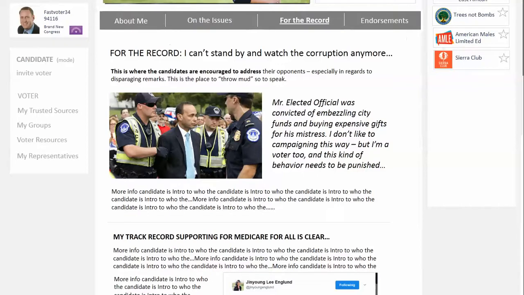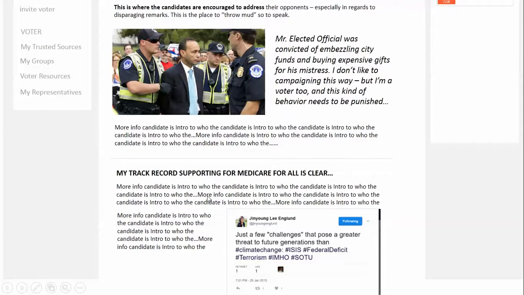We're hoping that the candidates want to campaign in a positive nature on their profile, but we do want to have a place where they can set the record straight, especially if they've been attacked in other places. So here the candidate can point things out. For example, here, they're pointing out their record, and then they'll include a tweet or something, and I couldn't find a tweet on the subject, but you get the point.